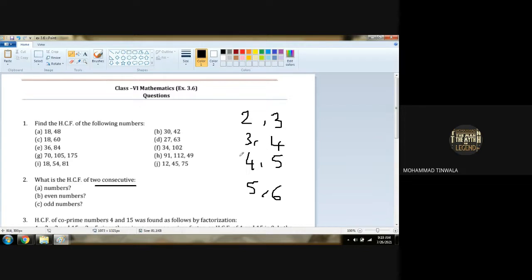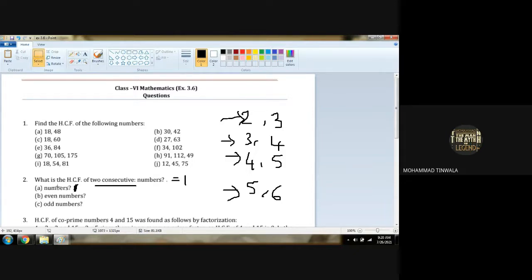These are all numbers next to each other. If we find the HCF of two consecutive numbers, what answer do we get? This is one question: what is the HCF of two consecutive numbers? So the answer is 1.